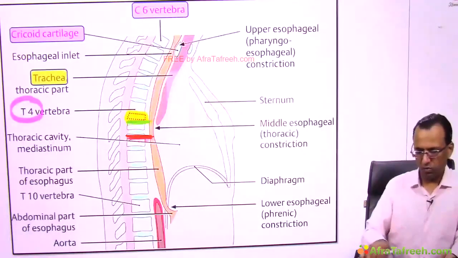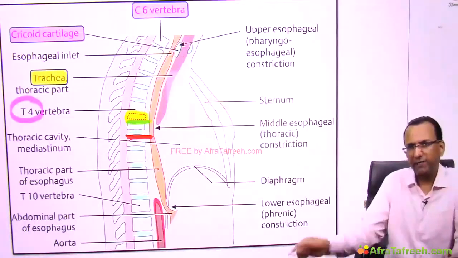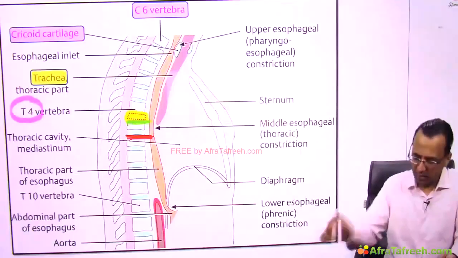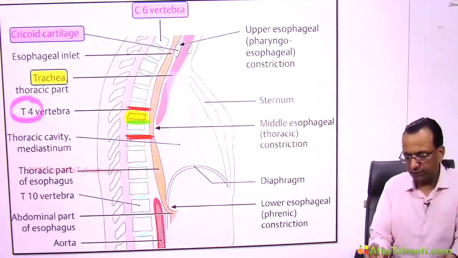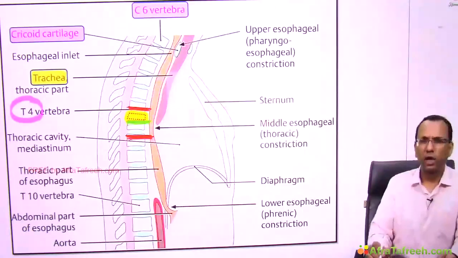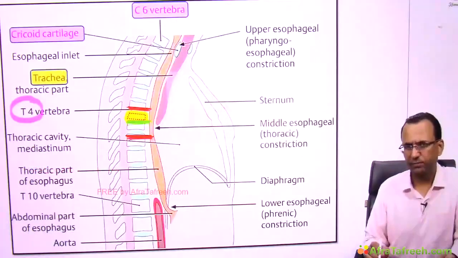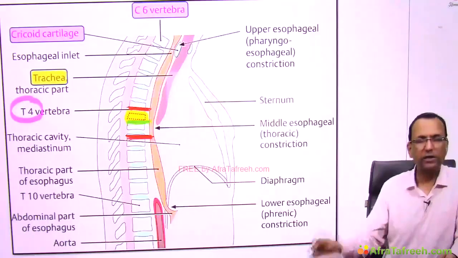No. Then they must be asking about the cadaver. So what about the cadaver? The patient is already dead. It is a cadaver now. Then what is the answer in the cadaver? The answer will be the lower border of T4 vertebra in the cadaver. Yes, cadaver T4 vertebra, maybe lower border of T4 vertebra. So there are multiple answers. Yes. This we'll discuss in the thorax again.